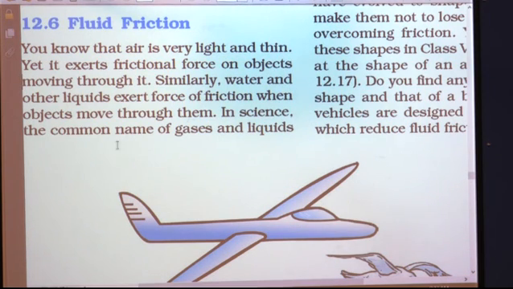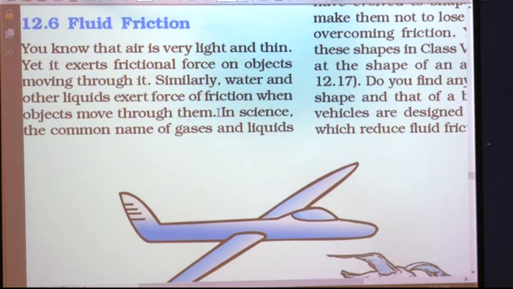Similarly, water and other liquids exert force of friction when objects move through them. So when objects are moving through water, even they experience a force of friction. This friction is offered by water.